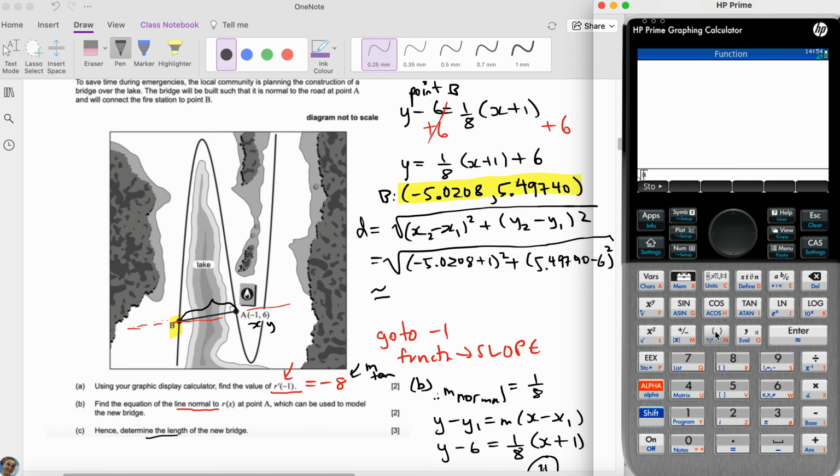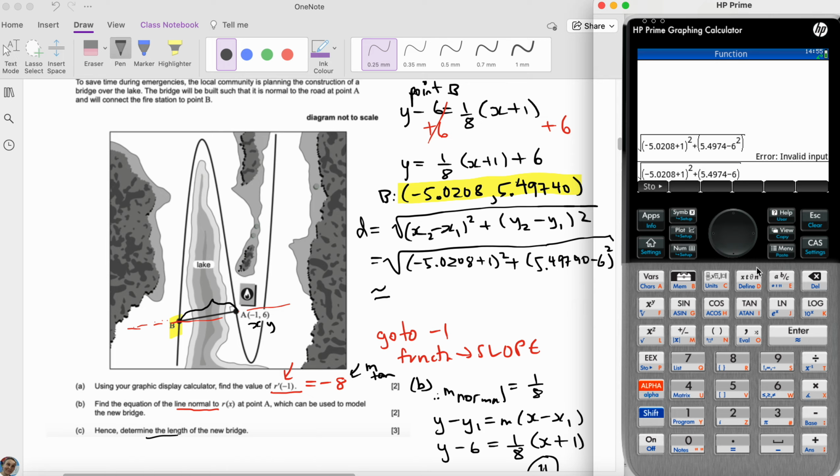Okay. So minus 5.0208 plus 1 plus 5.497. Was this 4 or 9? Oh, 4. And then minus 6 squared. Yay! Okay. Oh, I see what I did there. Sorry. The whole thing should have been squared, not this.